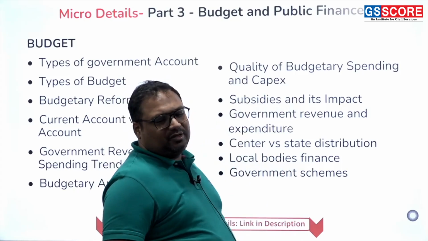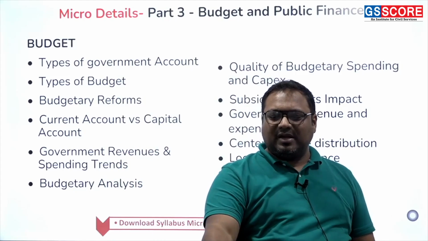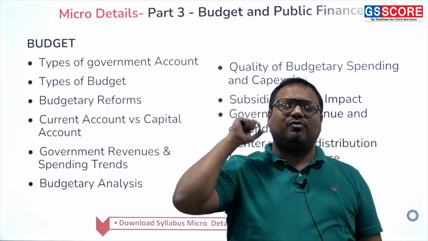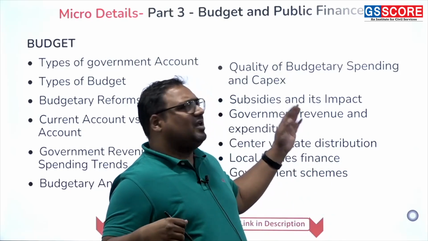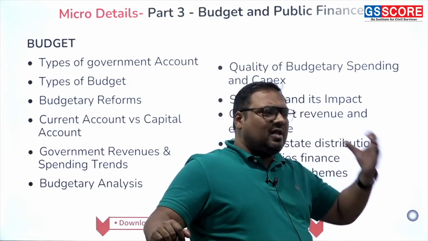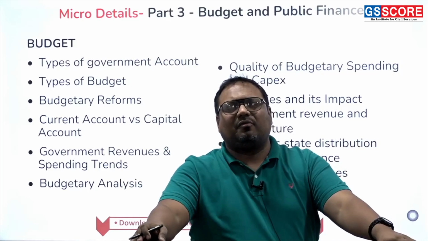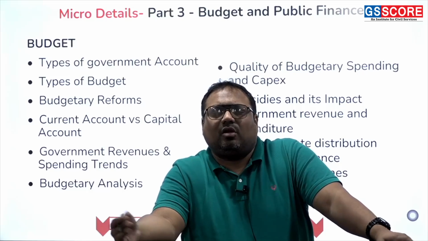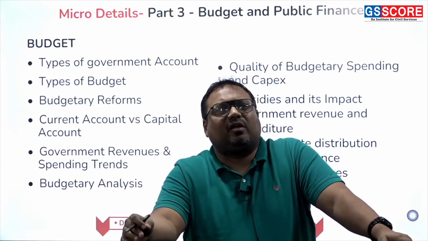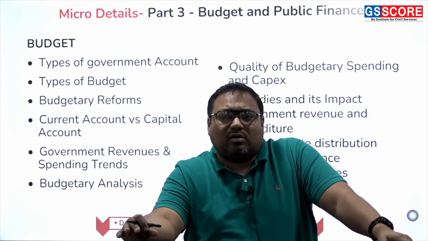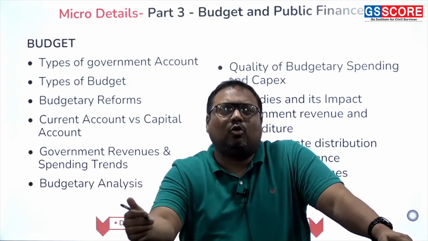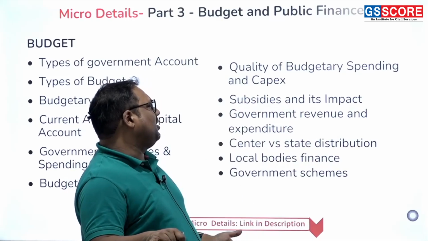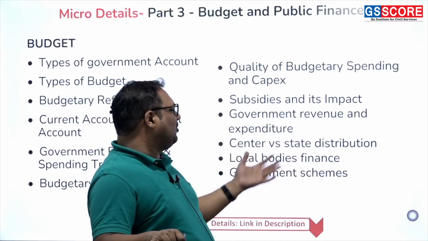Then we study certain subsidies where government provides subsidies, money to people directly, indirectly. And subsidies, since they are linked to welfare, they are always a very important topic. So we have to understand their impact also, whether, for example, government is giving a lot of subsidies in agriculture. Is it actually helping farmers or not helping farmers? If it is not helping farmers, what changes do we need to bring? Or do we need to spend that much money elsewhere? All those questions we have to think about. Subsidies and their impact is also a very important area. Government revenue expenditure, we already generally discussed that.